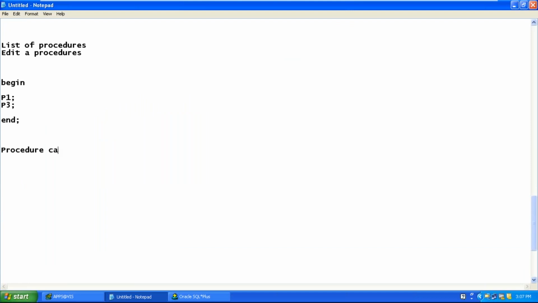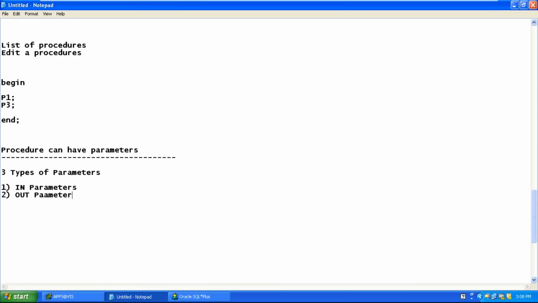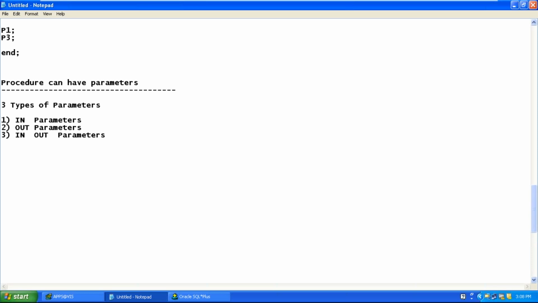Procedures can have parameters. There are three types of parameters a procedure can have: in parameters, out parameters, and in out parameters.